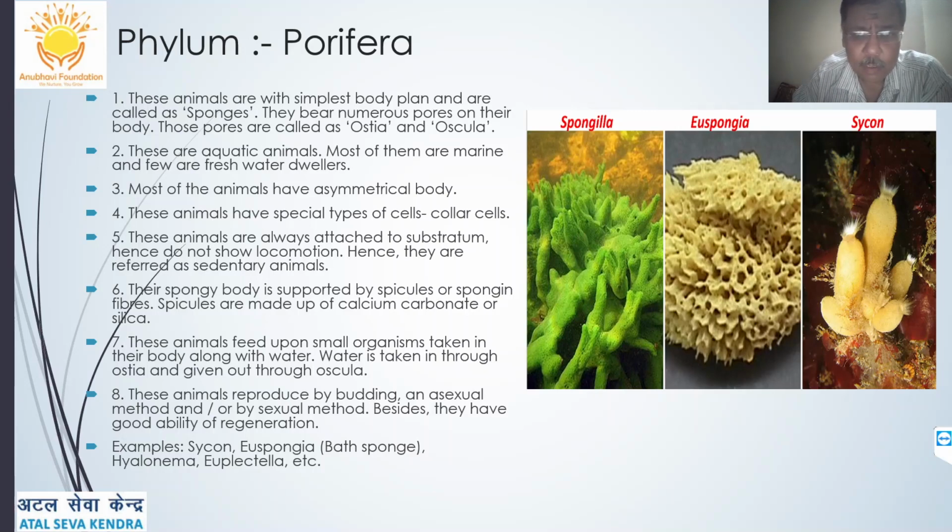Okay. These animals, as the name suggests, Porifera, the body has the simplest cellular structure. It's a multicellular organism, but with a simple body plan, and they are called sponges. There are numerous pores on the body, therefore they are called Porifera, and the pores are called ostia or oscula. They are aquatic animals. Majority of them are marine, that is found in sea water or oceans, and few in fresh water. Then these animals have an asymmetric body. There is no such symmetry.